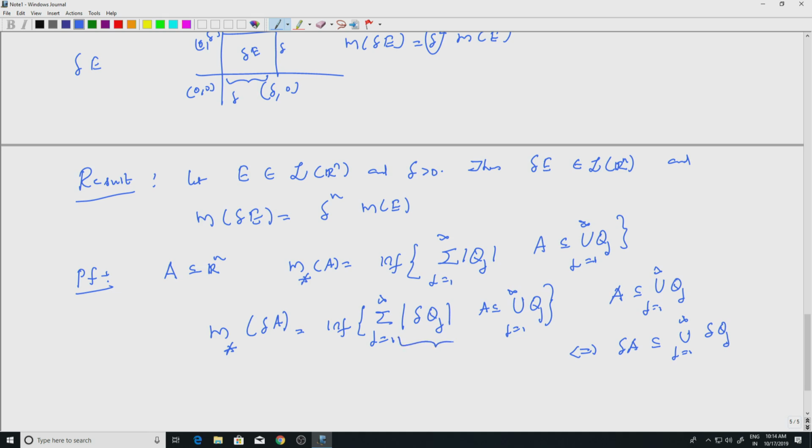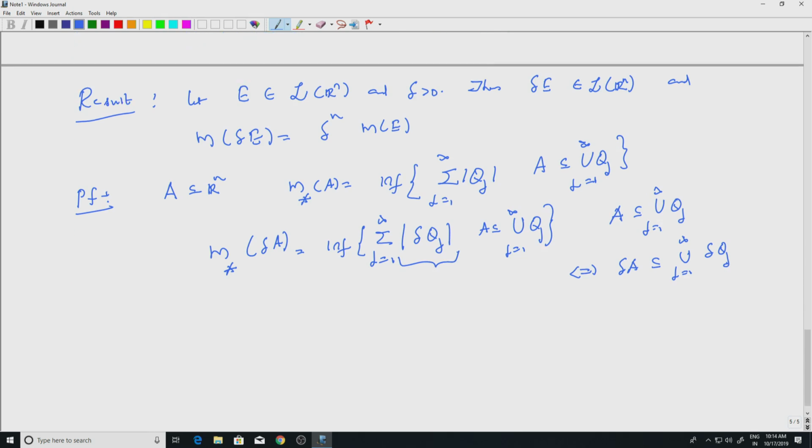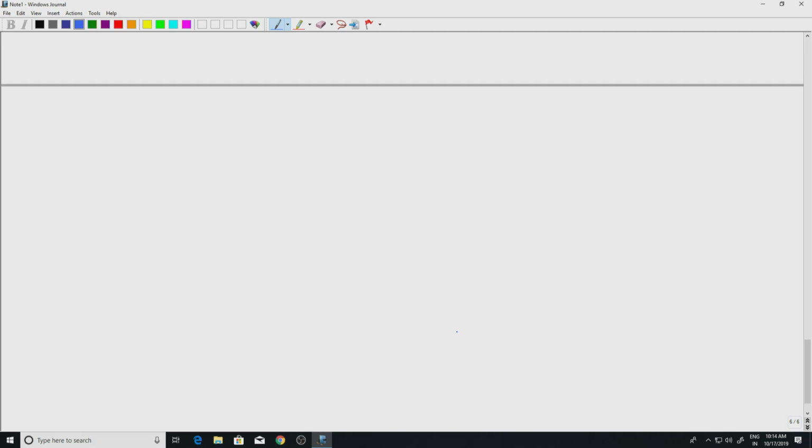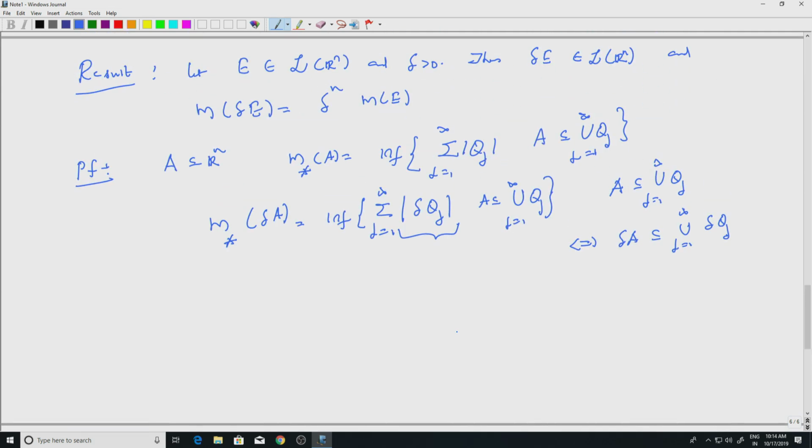Well, but what is this? For cubes it is easy to compute. If I take a cube Q, say a closed cube, this of course is a product of intervals [a1, b1] cross [a2, b2], etc., [an, bn].